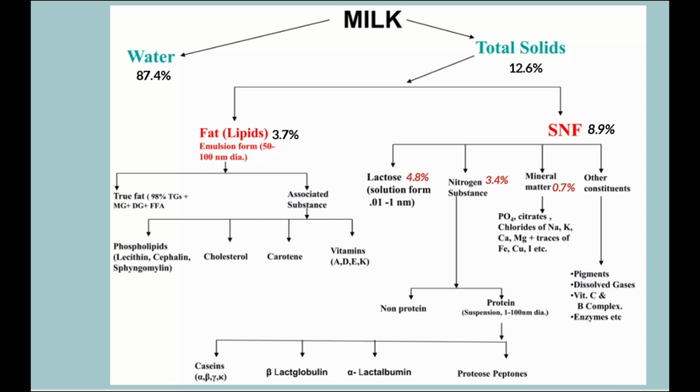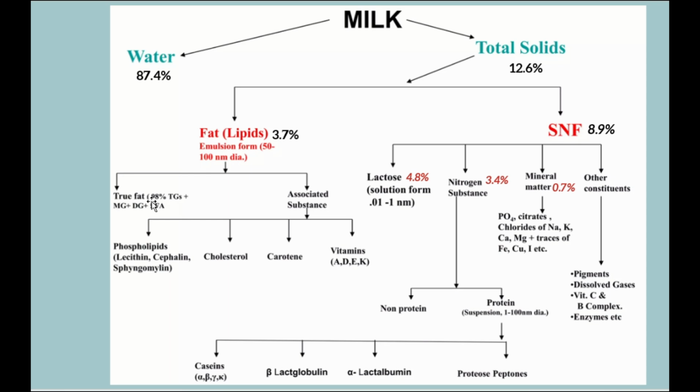Milk has mostly water content, which is about 87.4%, and it also has total solids of about 12.6%. Total solids are divided into two parts: fat or lipids, and SNF. Fat is about 3.7% and solid not fat is present at about 8.9%. The fat size is about 50 to 100 nanometer diameter, and it has two types, like true